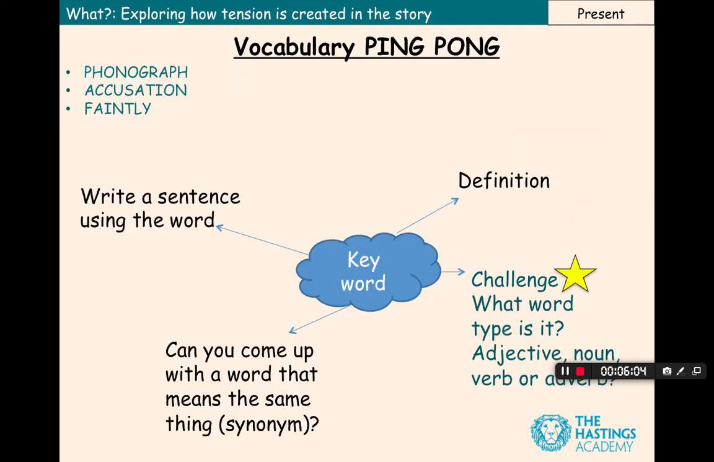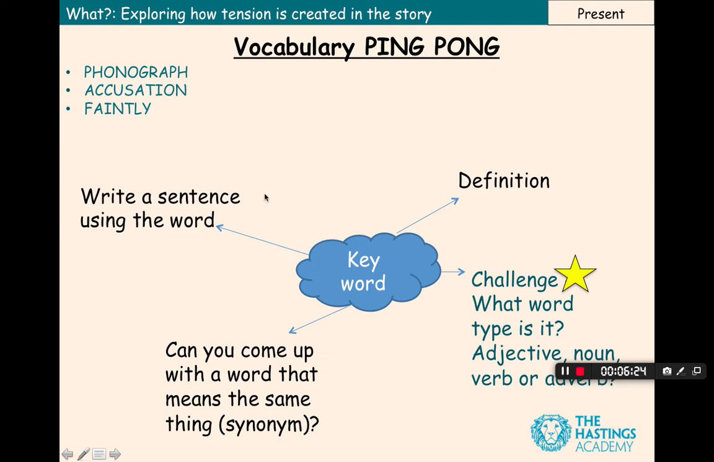So now I'd like you to choose one of the words, they're just here up in the left-hand corner, and make your vocabulary ping pong mind map, which is what we usually do in lessons. You only have to choose one. If you want to do more than one, that's great. And write that one word in the middle of your mind map. Write the definition again so it sticks in your mind.